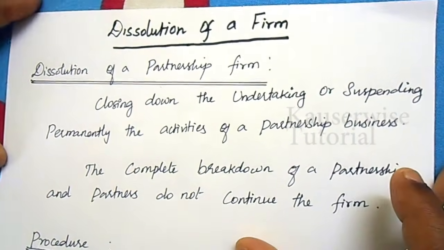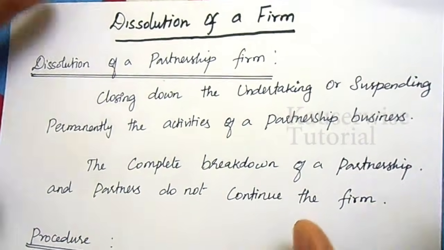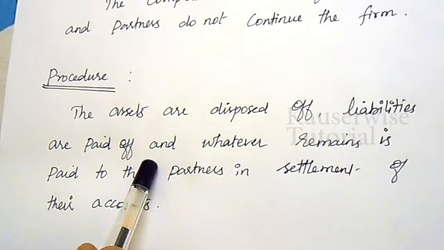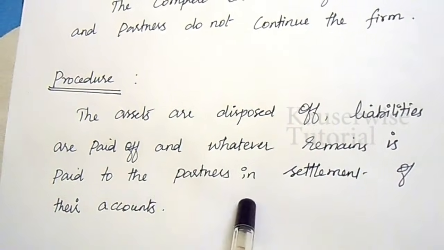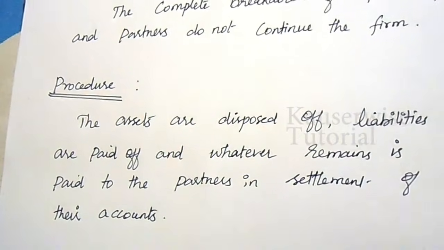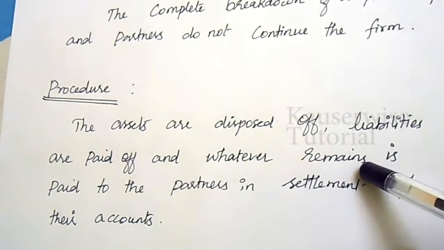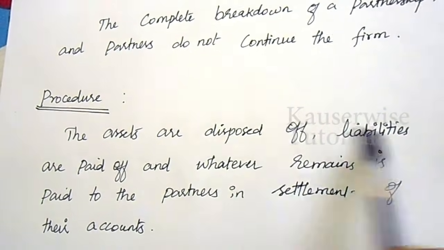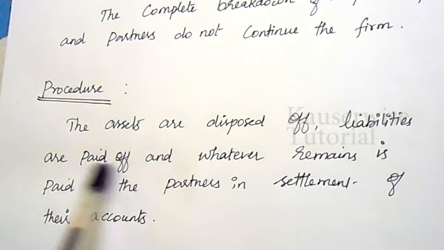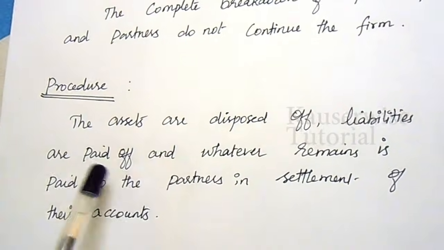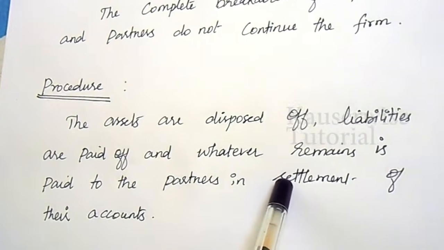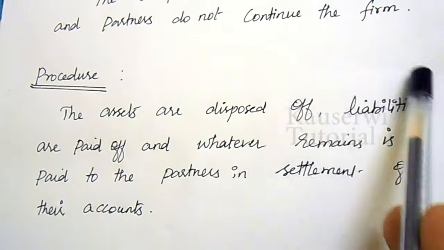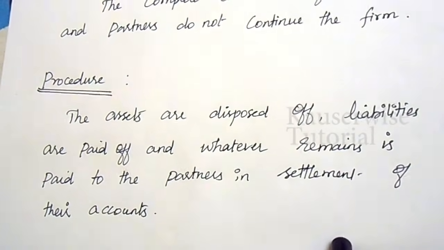At the time of dissolution, they need to follow a simple procedure. All the assets are disposed of and liabilities are paid off, and whatever remains is paid to the partners in settlement of their accounts. This means the partners need to realize all the assets. All the assets will be sold off at the best price and the liabilities will be paid off. After making payment to third parties, that is liabilities, if there is any residual amount, that is the balance amount, it will be payable to partners in settlement of their accounts. These are the simple procedures regarding dissolution of a partnership firm.